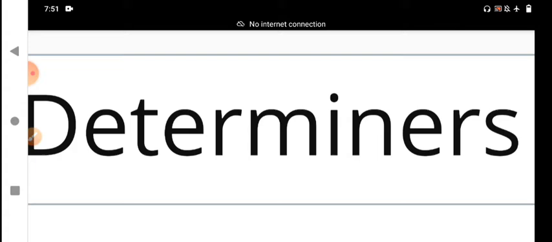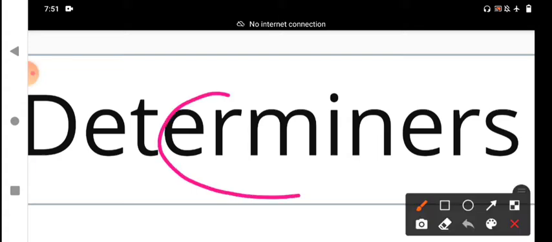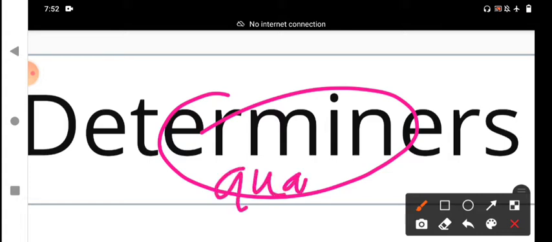Here, the definition of the determiner. The determiner is a word. Determiner is a word that introduces the noun. It provides information about the quantity of the noun.